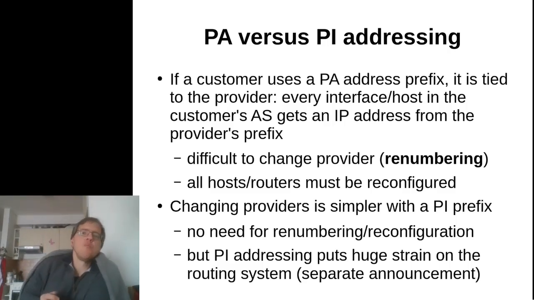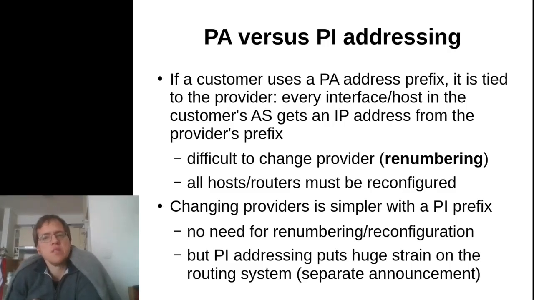Let's try to compare provider aggregatable addressing to provider independent addressing. If a customer uses a PA address prefix, it is tied to the provider. So wherever I use a provider aggregatable address range, I use that particular prefix that I get from the provider to assign IP addresses to each and every interface and host and network device inside my own AS.